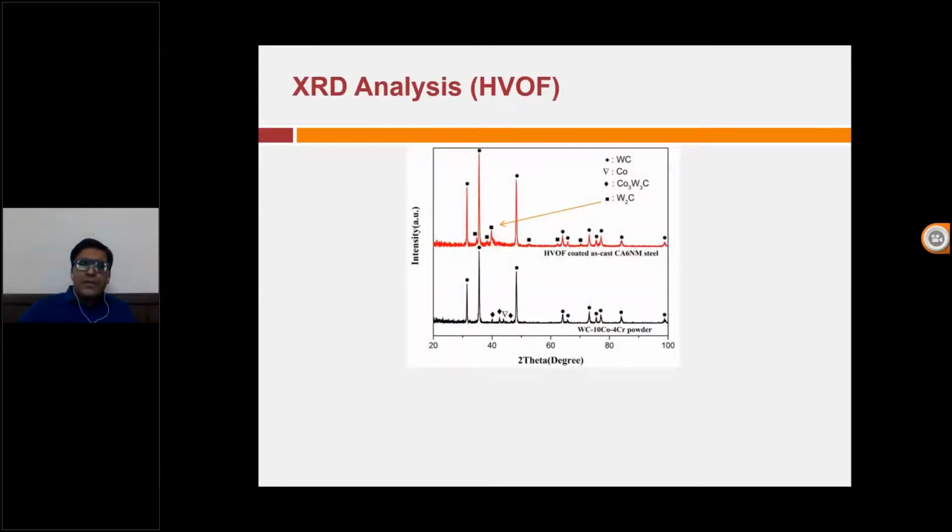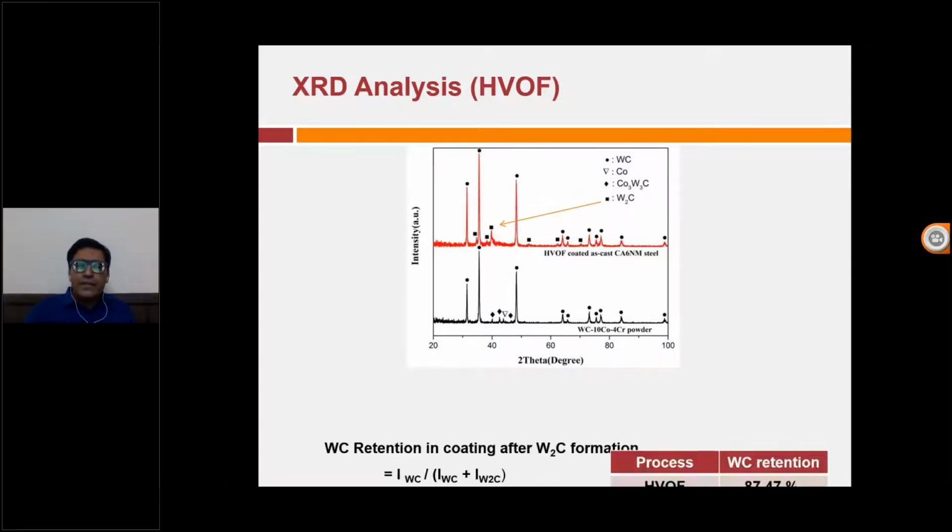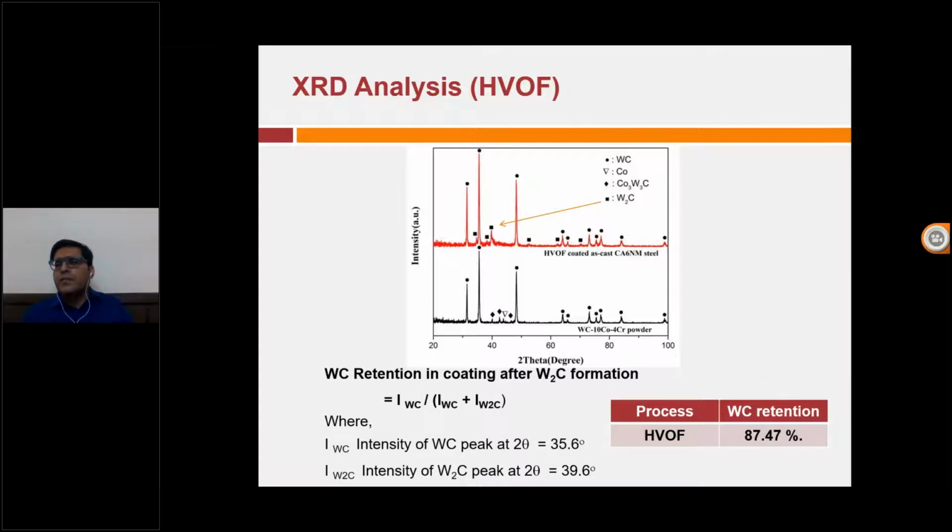Now we come to the characterization of HVOF. This is the XRD analysis, where we have measured the tungsten carbide retention. This is a very important parameter, because in HVOF, as we are using oxygen, decomposition of tungsten carbide takes place. Whenever tungsten carbide decomposes, it creates a lot of problems and the properties decrease. In this condition, the retention is around 87%.